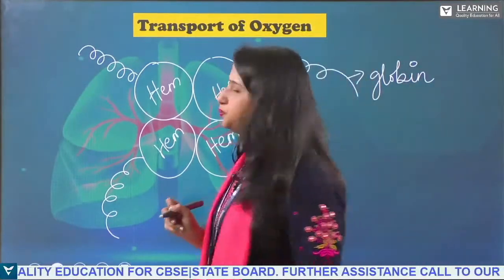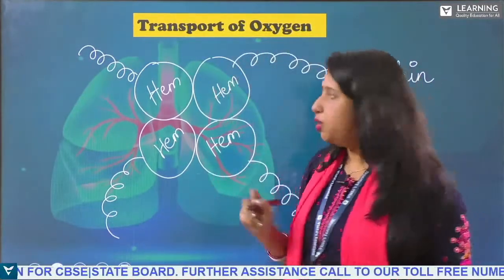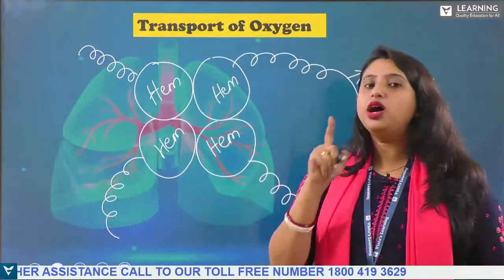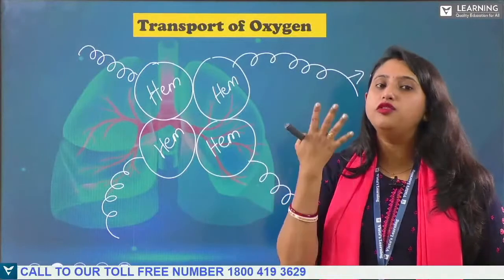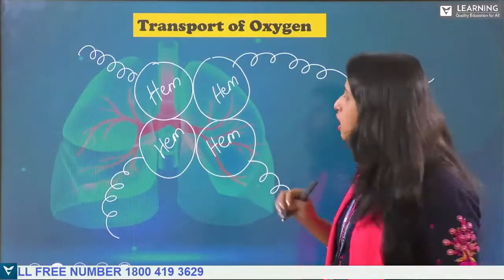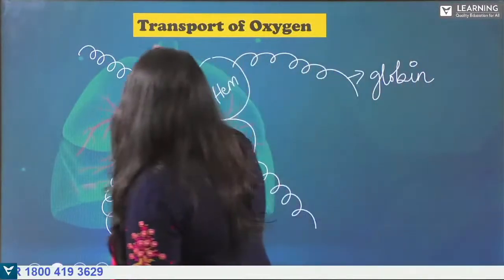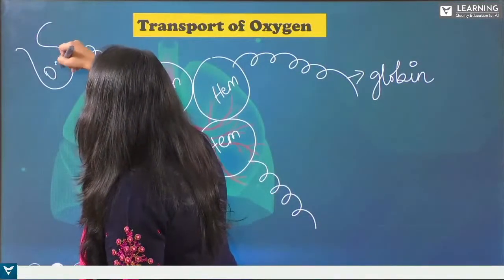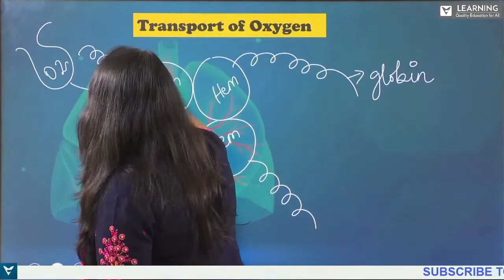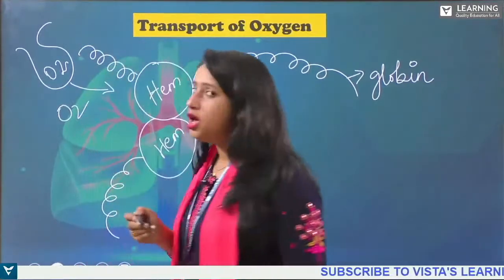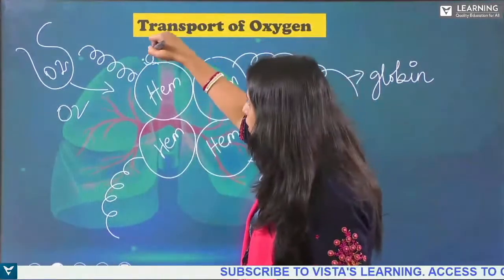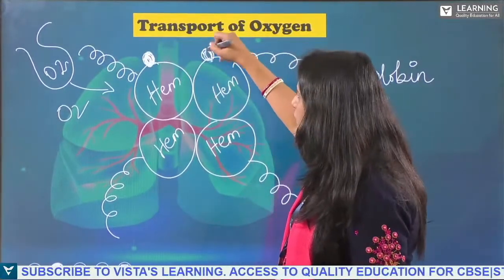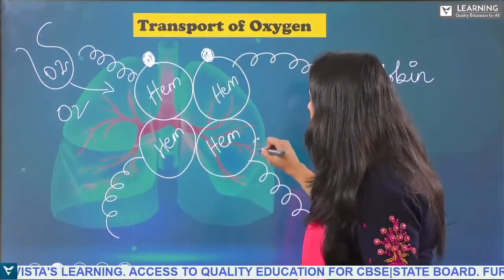Okay, now the oxygen, what happens? One hemoglobin has the capacity to bind 4 oxygen molecules. So oxygen O2 will come from the alveoli and it will bind to the hemoglobin.